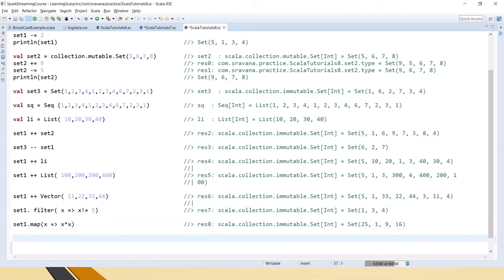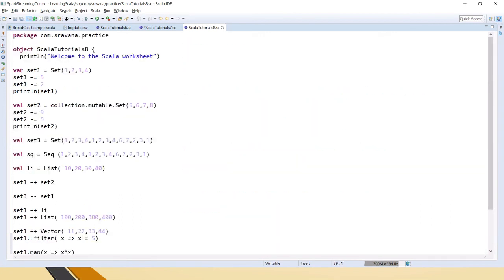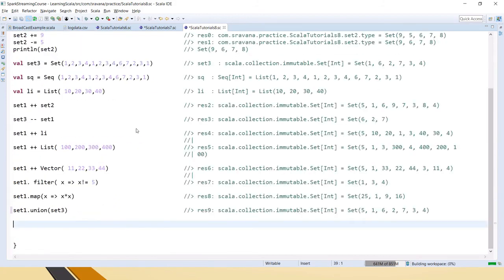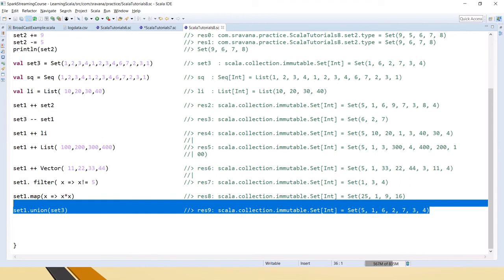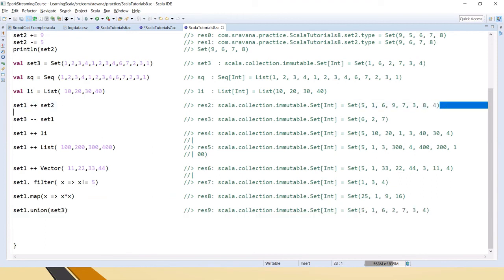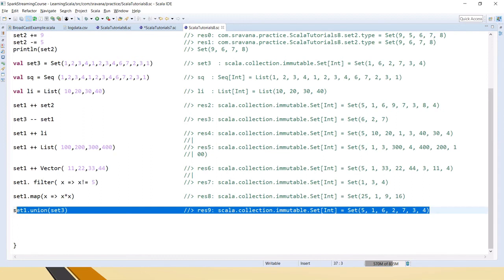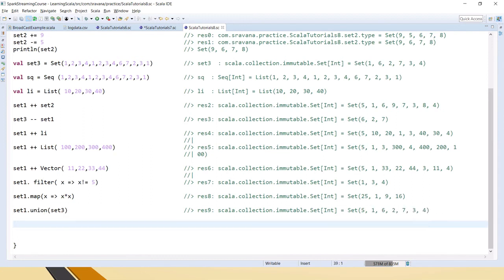And we can also use union of set 3. If you see here, set 1, and as we got with the plus plus, similar result we have got here. Set 1 plus set 3 we have not done, I think. It will take only the unique values. It has filtered out the duplicate values and returned the union.